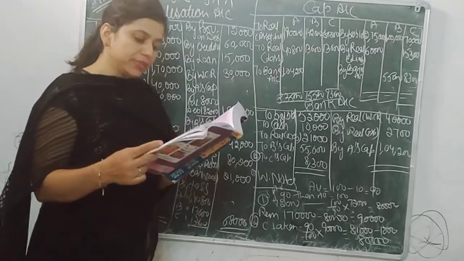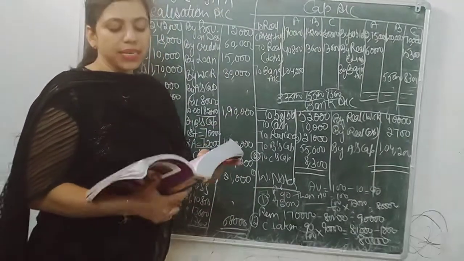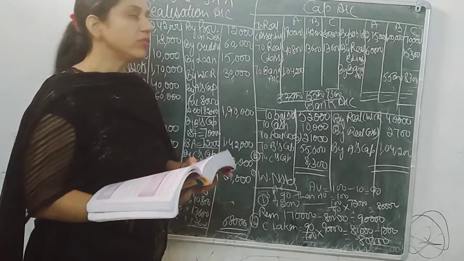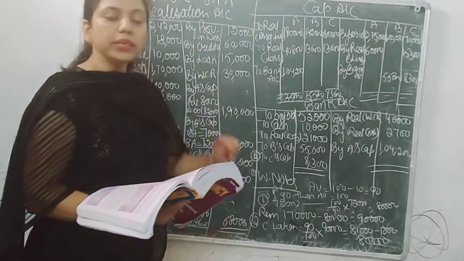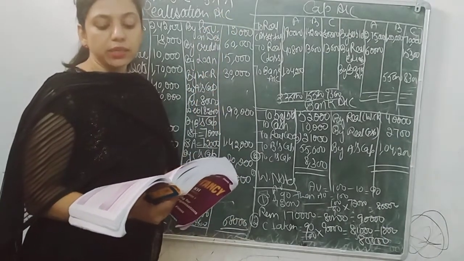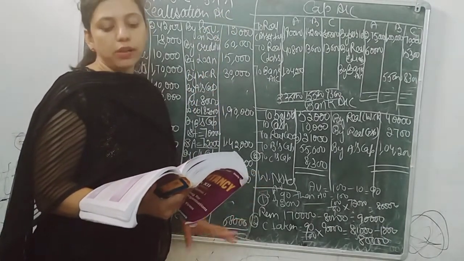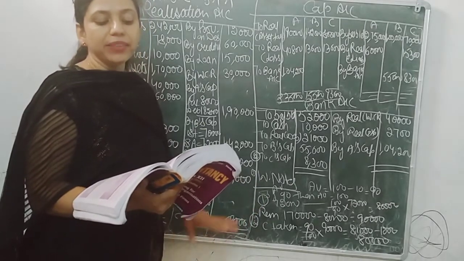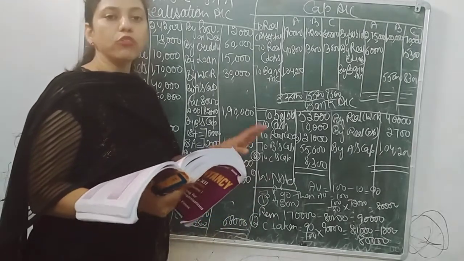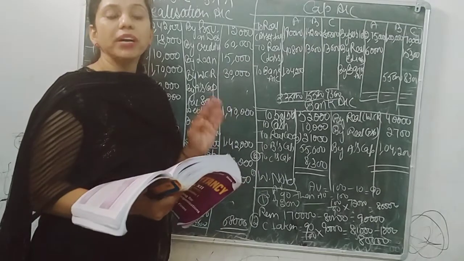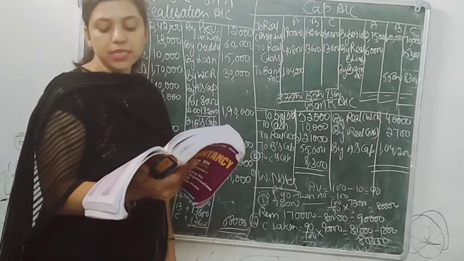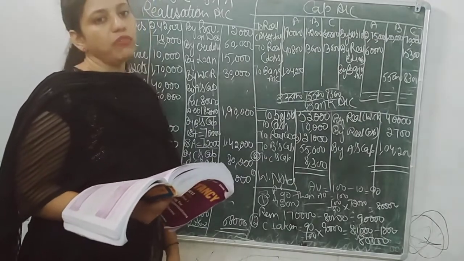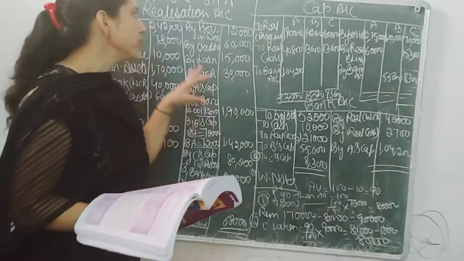The statement is: A, B and C are three partners sharing profit in 3:1:1, as it is said in the question. On 31st March 2016, they decided to dissolve their firm. At that date, their balance sheet is as under. You just have to read what accounts have to be prepared. At last, it is said, prepare necessary accounts to close the books of the firm. So, necessary accounts are four.